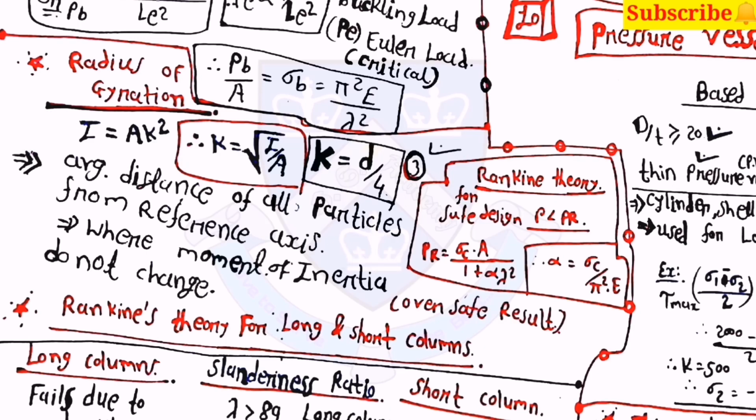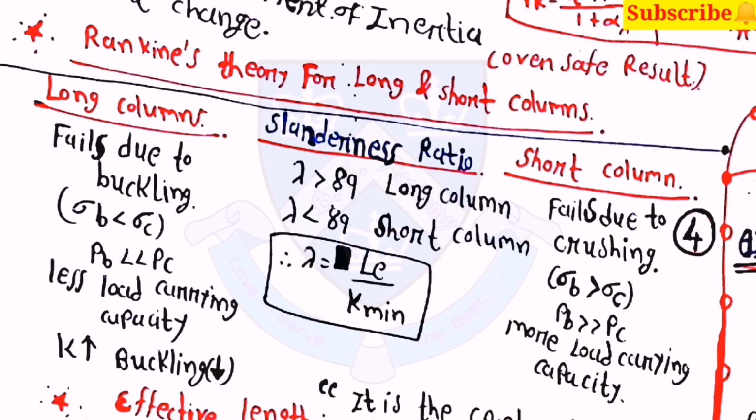Then after Rankine theory, for that PR is equal to sigma C into A upon 1 plus alpha lambda square. Here alpha is equal to sigma C upon pi square into E. Then Rankine's theory for long and short columns: first one is for long columns, it fails due to buckling where sigma B is less than sigma C, and if K is higher then buckling is lower.